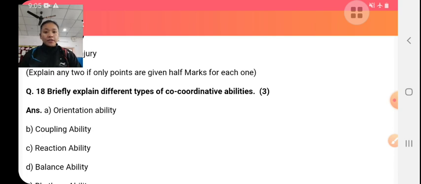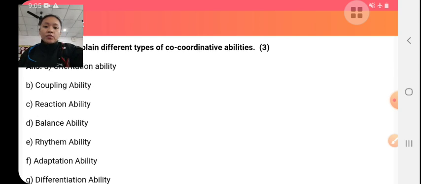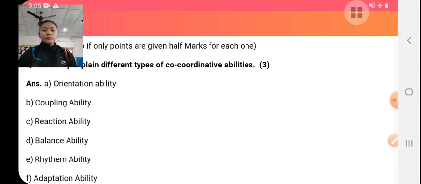or we can say it is the ability to change the directions of movement in shortest time without getting disbalance. There are six types of coordinative ability: adaptive ability, balance ability, combinatory ability, kinesthetic ability, rhythmic ability, and orientation ability.